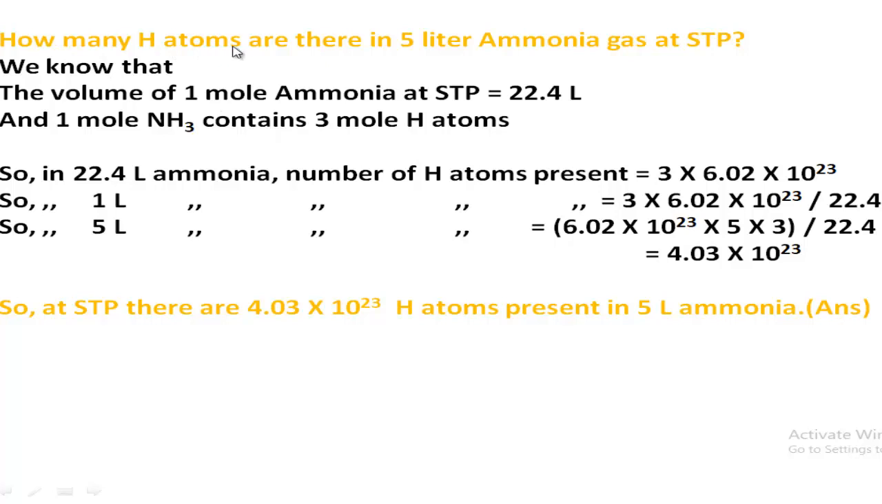Also, how many hydrogen atoms are there in 5 liter ammonia gas at STP? Follow this. The volume of 1 mole ammonia at STP is 22.4 liter, and 1 mole ammonia contains 3 mole hydrogen atoms. So in 22.4 liter ammonia, the number of hydrogen atoms present is 3 into Avogadro's number. 1 liter is how many, and 5 liter is how many. So like this way you can easily solve the problem.